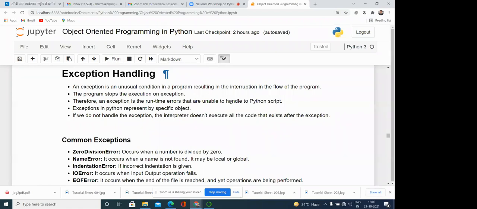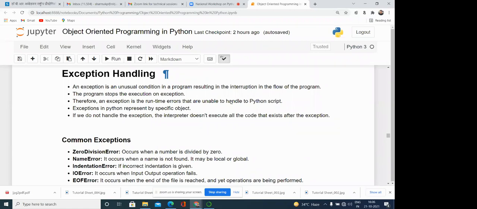Now, the first topic is exception handling. So what is the meaning of exception? Can anyone tell me what exception is exactly? In any other programming language, have you ever heard this term exception? Okay, no problem. I will tell you.